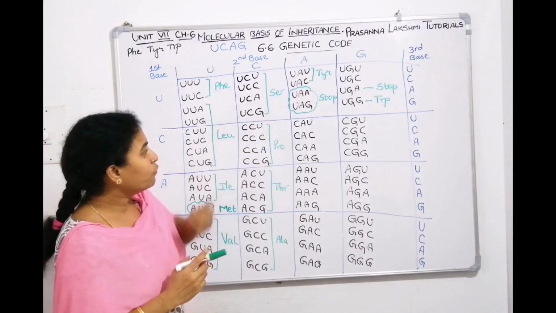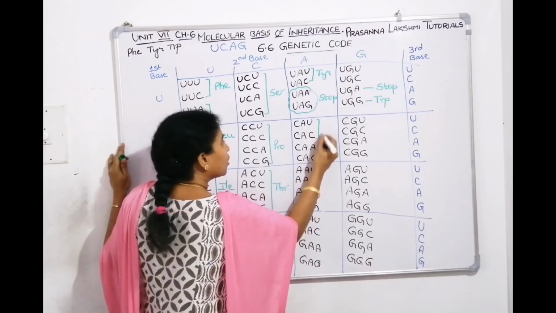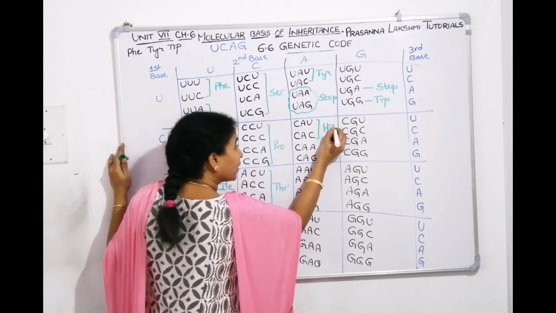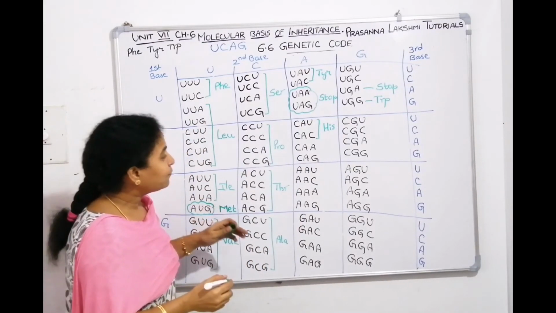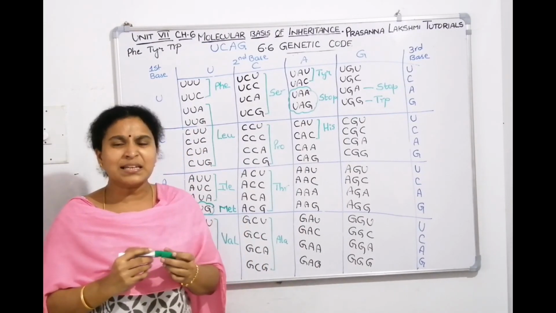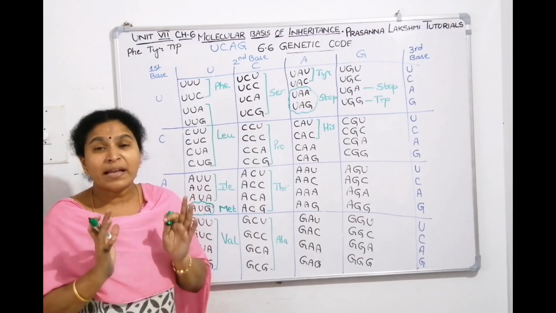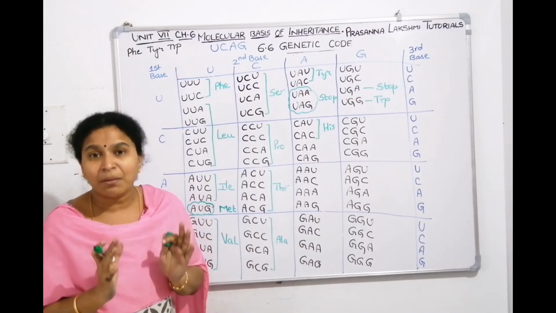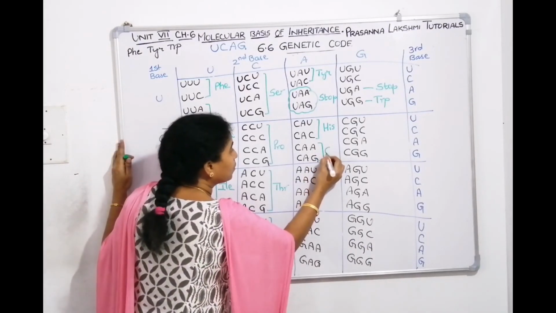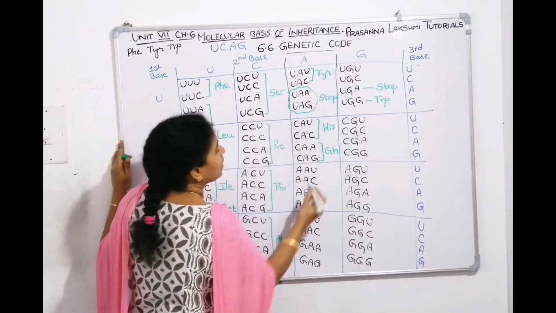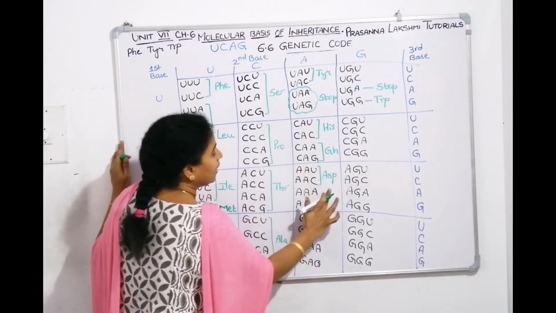We go with 2 each. So these 2 go with the basic amino acid histidine. After that, there are 2 acidic amino acid derivatives, glutamine and asparagine. These 2 are for glutamine, and these 2 are for asparagine.